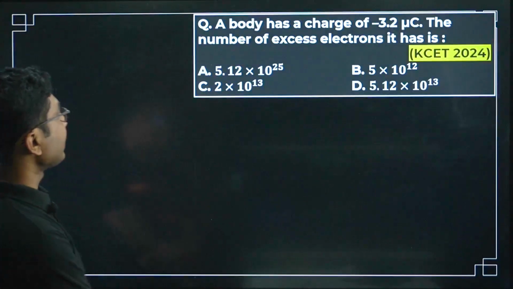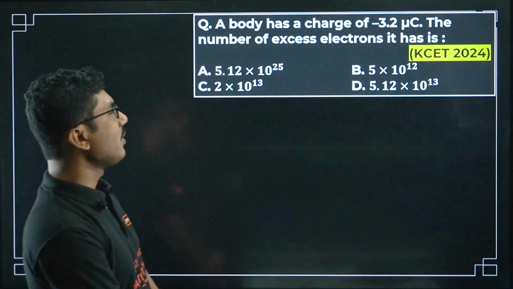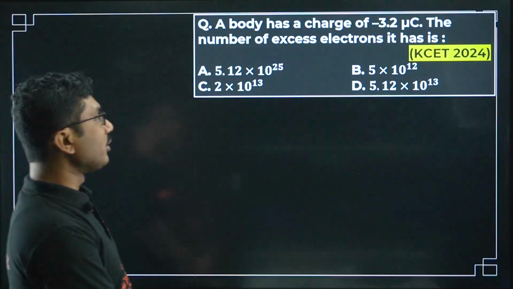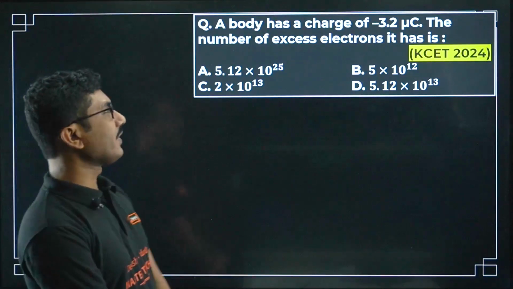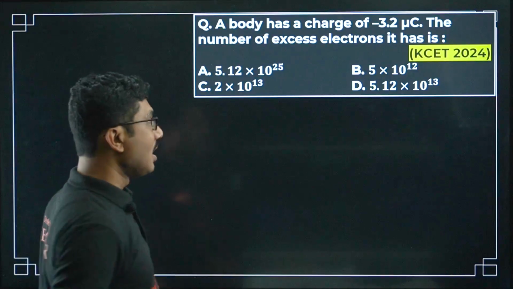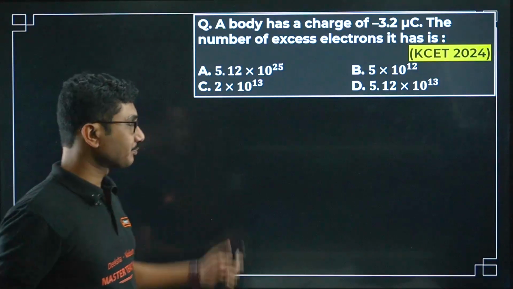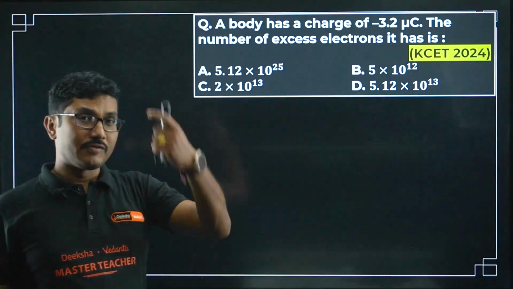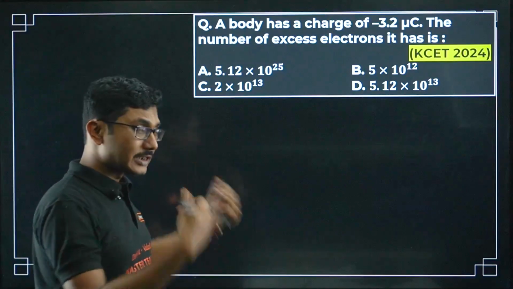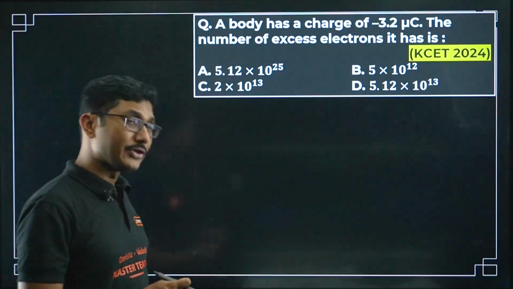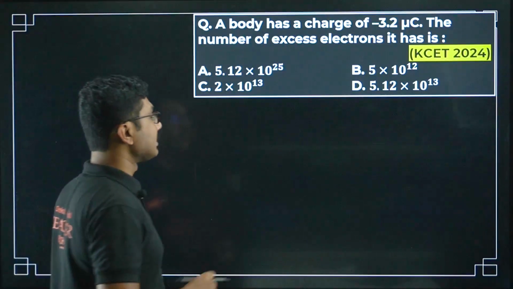Let's see the next question. A body has a charge of minus 3.2 microcoulomb. The number of excess electrons it has. Now here it is a question. How to solve it? I have given you a shortcut method. I have also explained the elaborate method. Today I am going to use the shortcut method to answer this question.